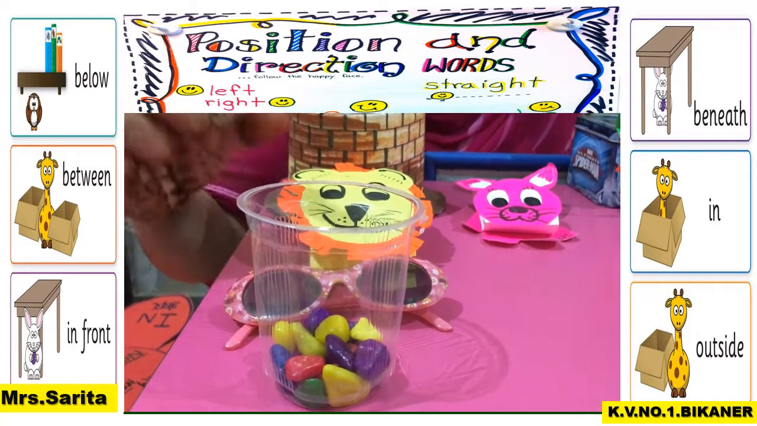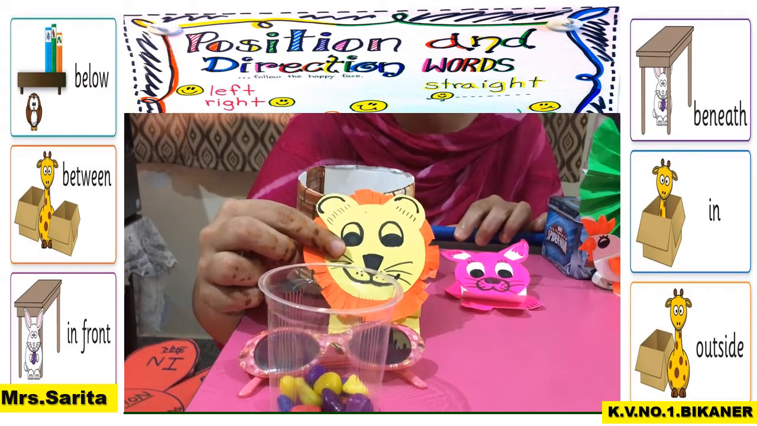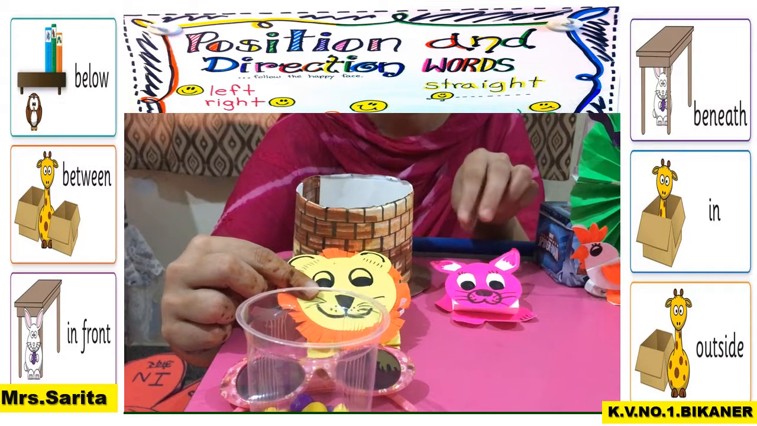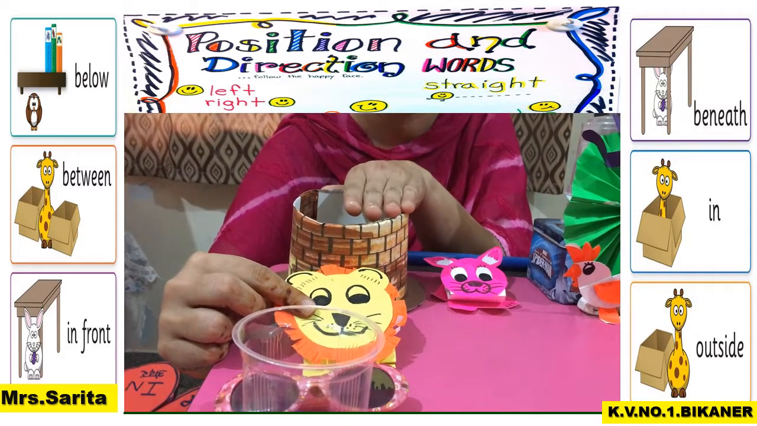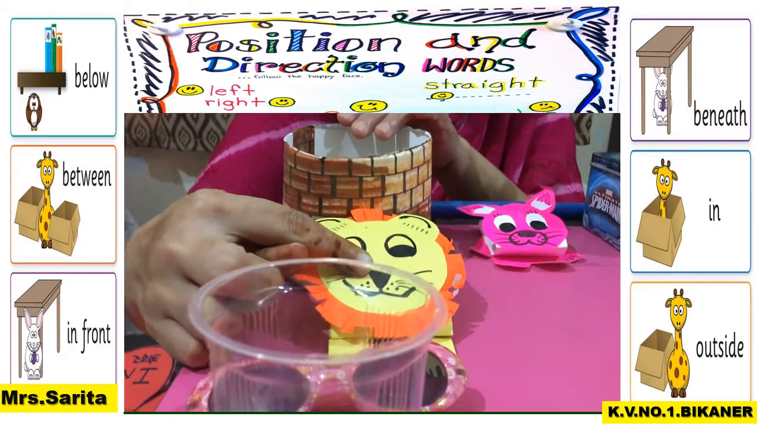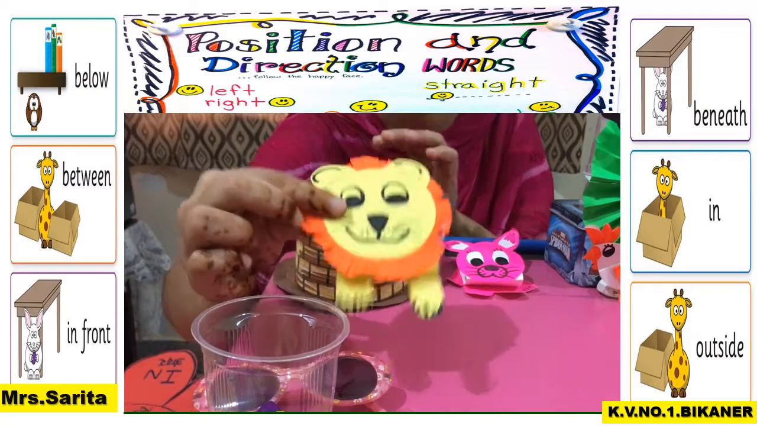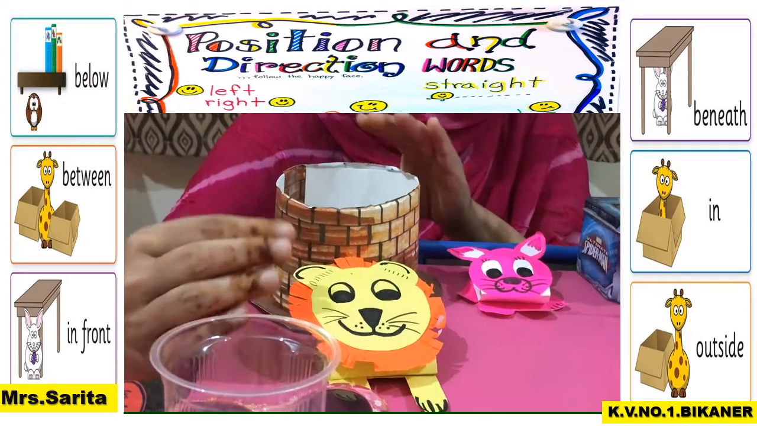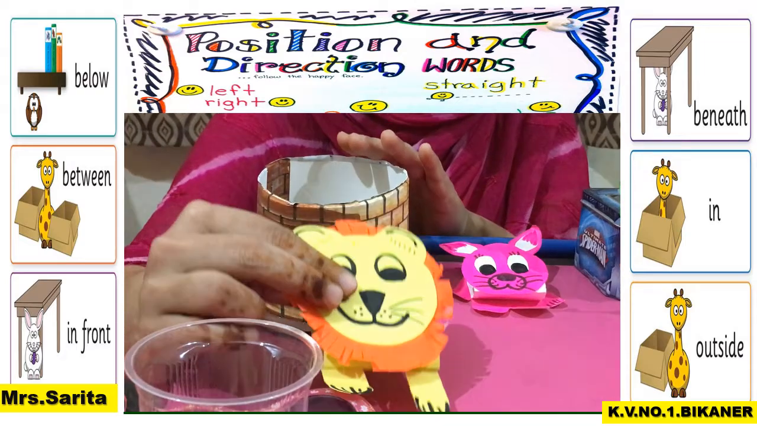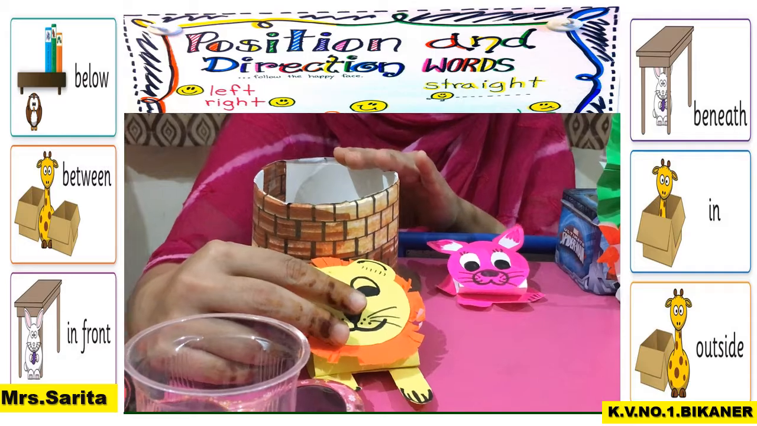In, behind. Next you can see children, there is a lion. The lion is in front of the well. ये well है कुआं, और lion कहाँ है? कुएं के सामने. सामने means it is in front of the well. So what is the relationship between lion and the well? That they are in front. Lion is in front of the well.